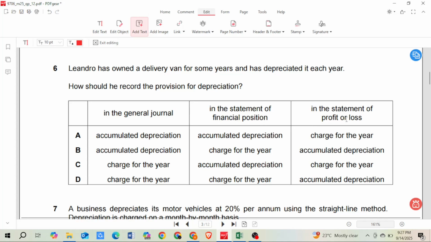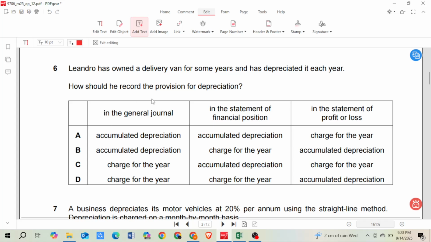And in the statement of profit and loss, we write down charges for the year, because the journal entry for depreciation that we charge during the year is depreciation account debit and statement of profit and loss account credit. Or provision for depreciation account debit and statement of profit and loss account credit.